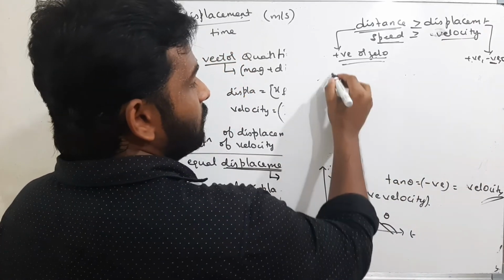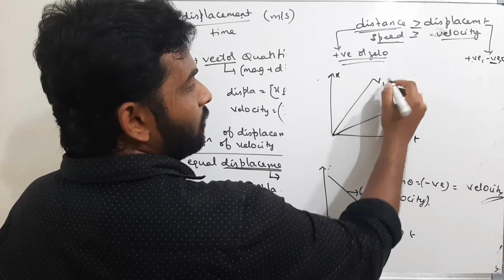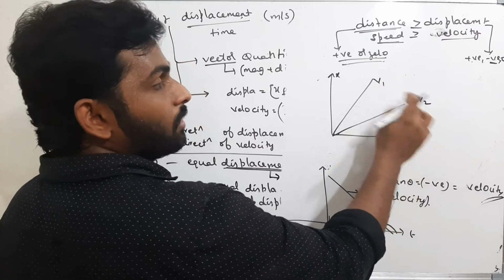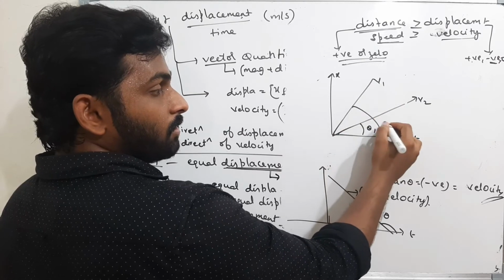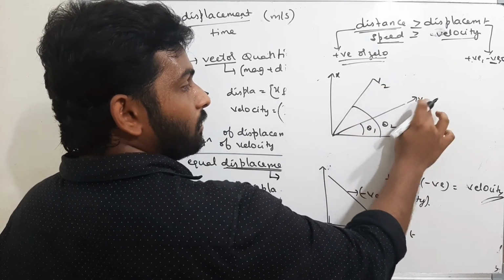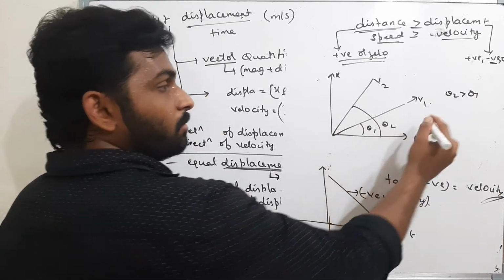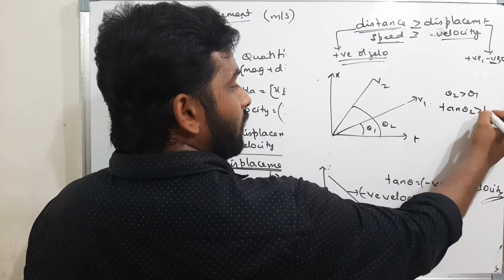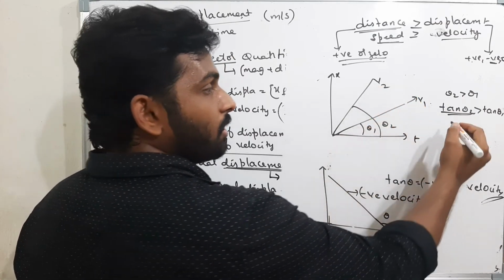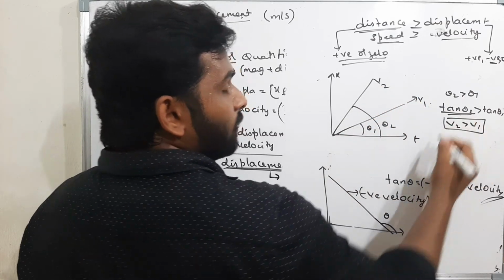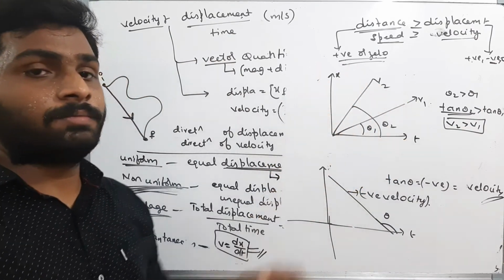Same thing, same displacement versus time. Two graphs. One body is traveling with velocity v1 and another body is traveling with velocity v2. Which body is traveling with more velocity? Theta 1, theta 2. Which is greater? Theta 2 is greater than theta 1. This angle is greater than this angle. That means tan theta 2 is greater than tan theta 1, so the slope of 2 is greater than the slope of 1. Slope means velocity, so v2 is greater than v1. That means body 2 is moving with more velocity when compared to body 1. That's all. Okay.